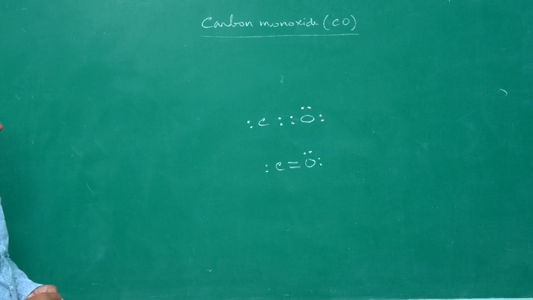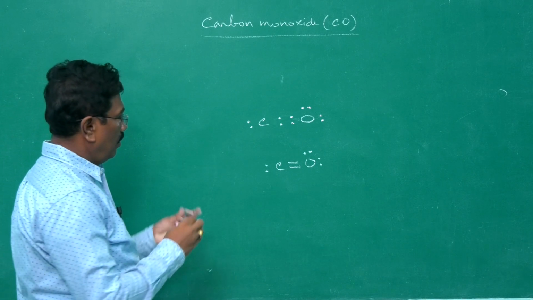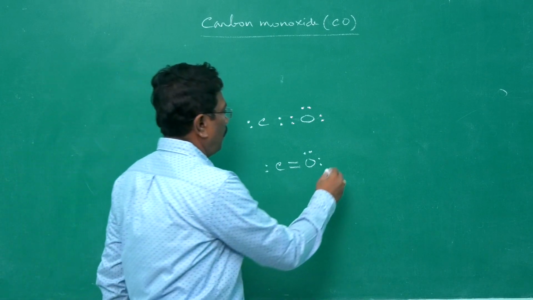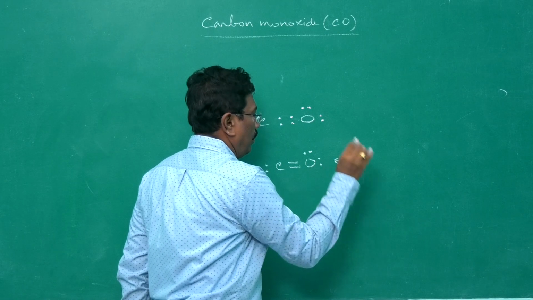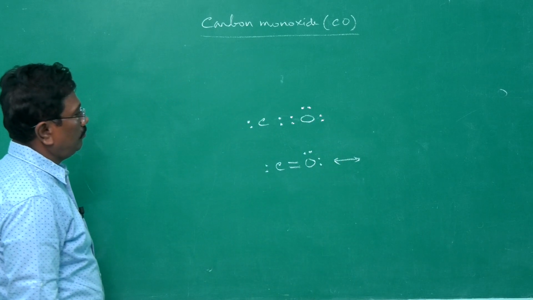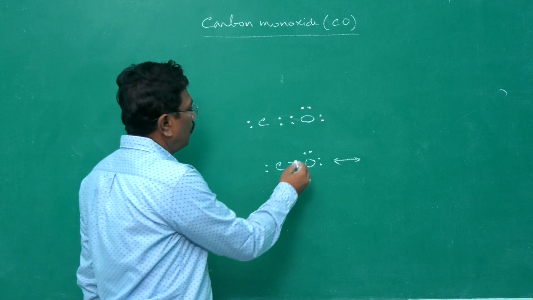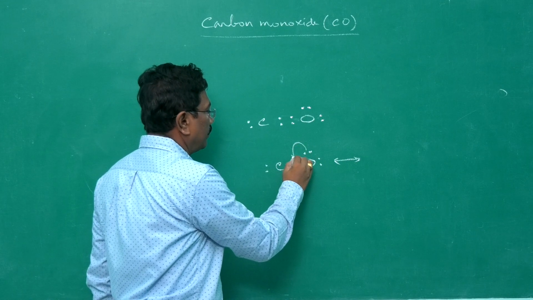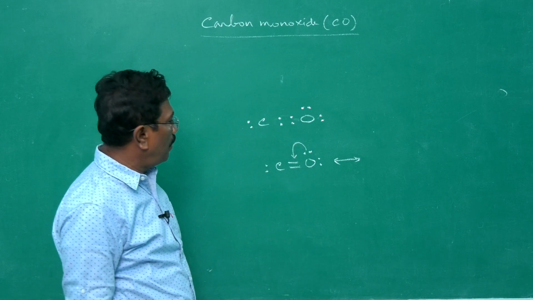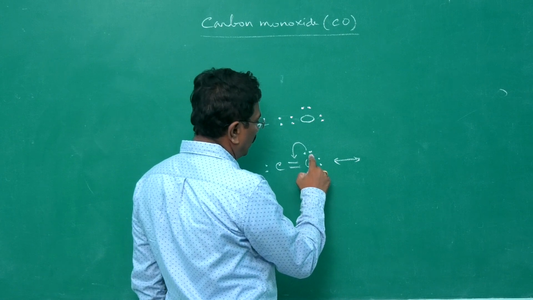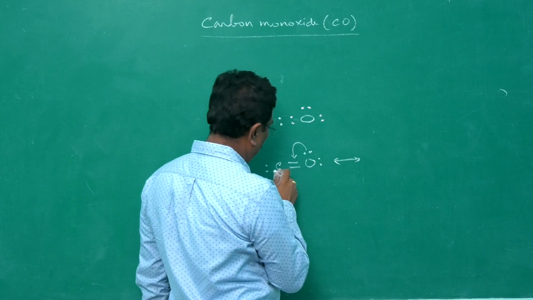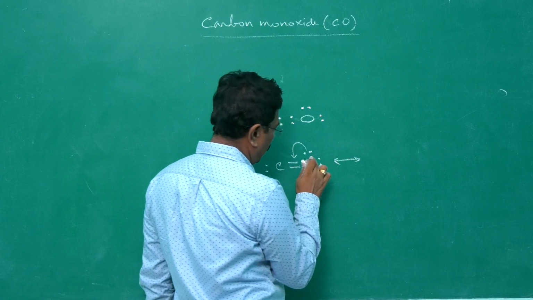Here what we can do is, for getting stability, the electron pair may be migrated here. When the electron pair is migrated here, there is a gain of electron for this carbon and loss of electron for oxygen.